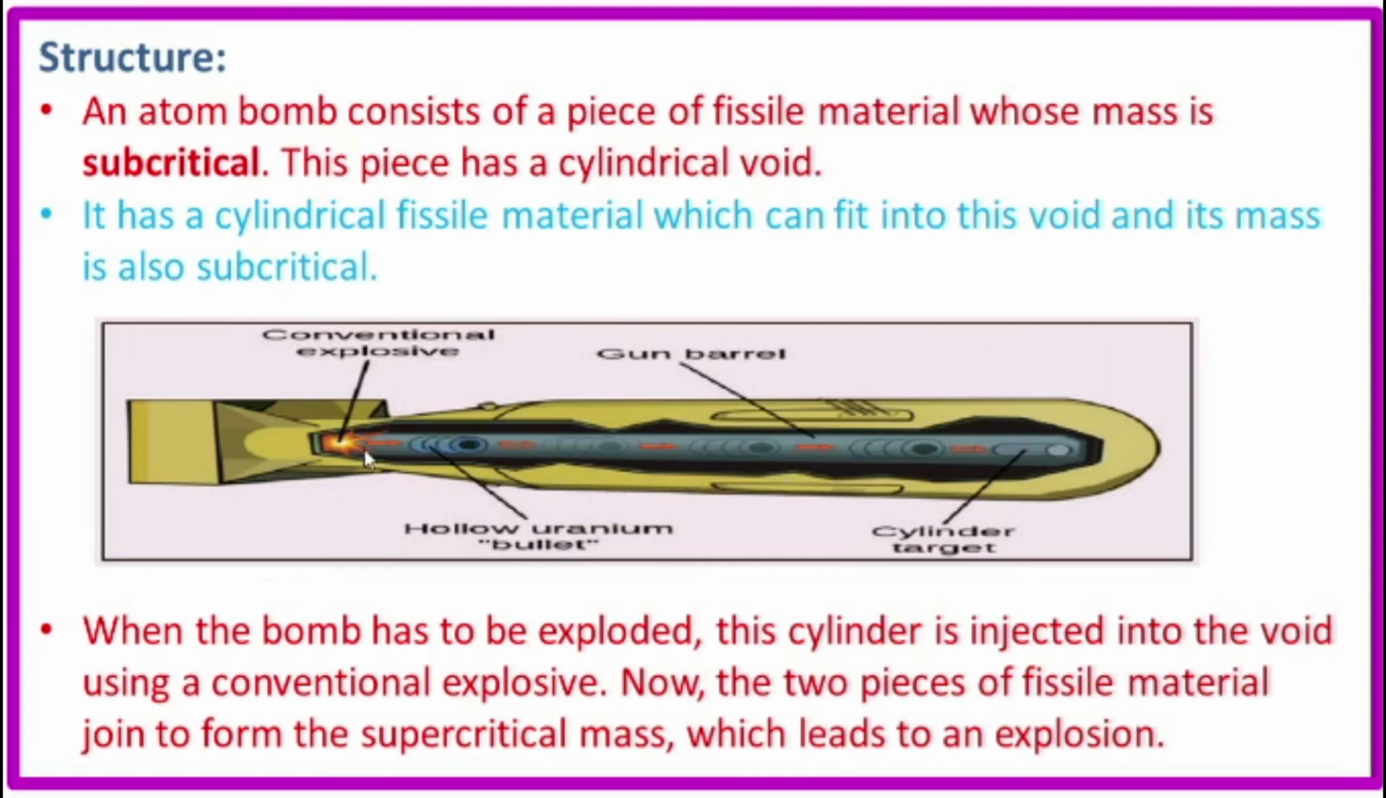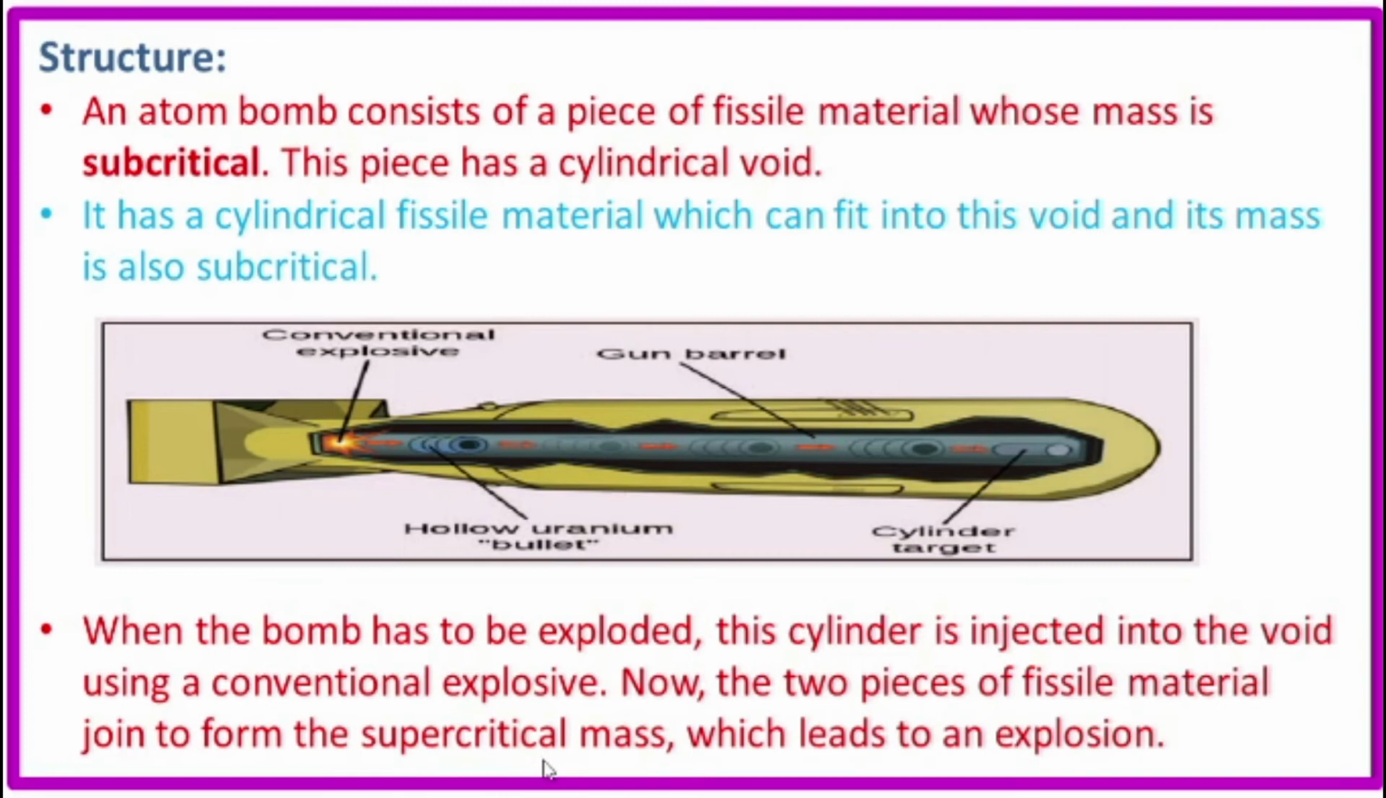So this is the conventional explosive, and it contains a hollow uranium bullet. It's a gun barrel, then the cylindrical target. When the bomb has to be exploded, this cylinder is injected into the void using a conventional explosive. Now, the two pieces of fissile material are joined to form the supercritical mass. So, the subcritical mass is changed to supercritical.